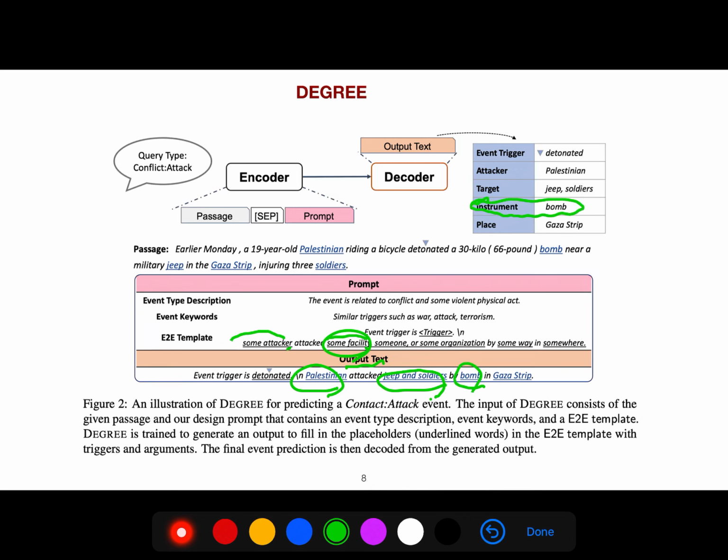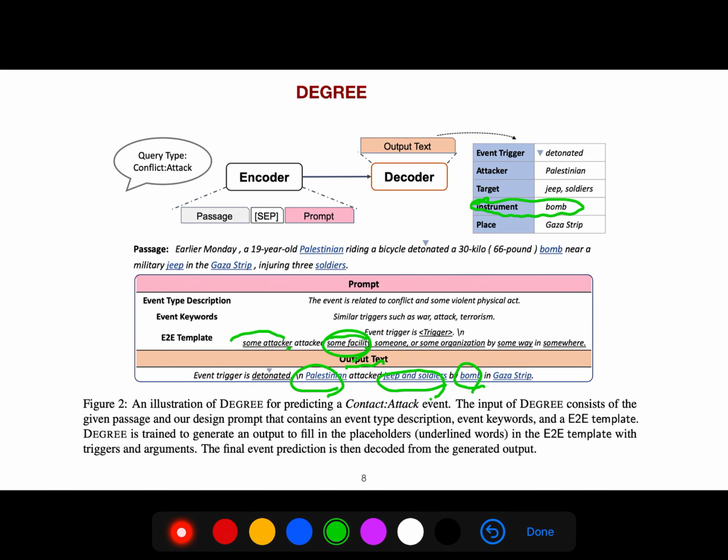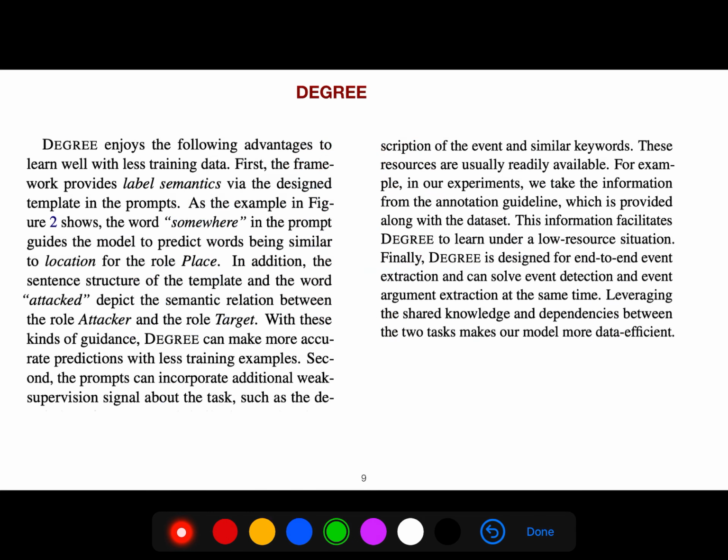First, the framework provides label semantics via the designed template in the prompt. So as in this example in figure 2, somewhere in the prompt guides the model to predict the words being similar to location. So somewhere is just location. And similar things for the others.